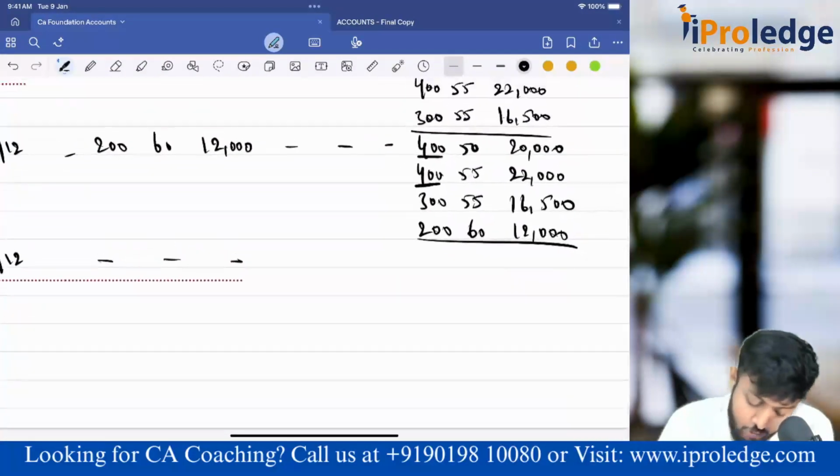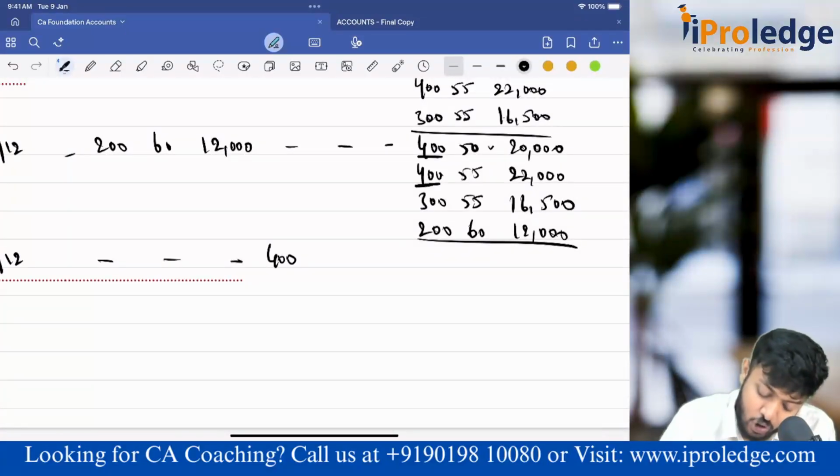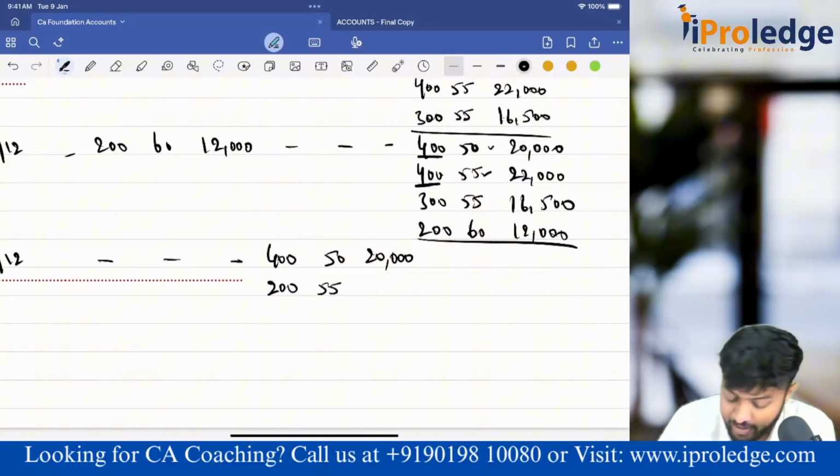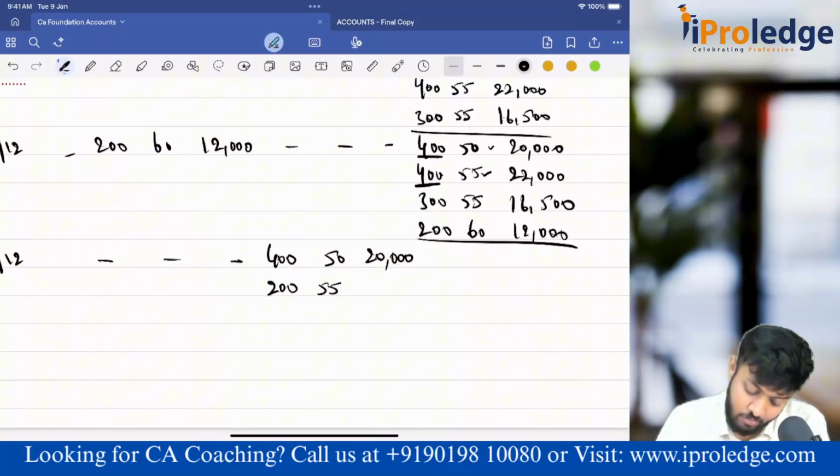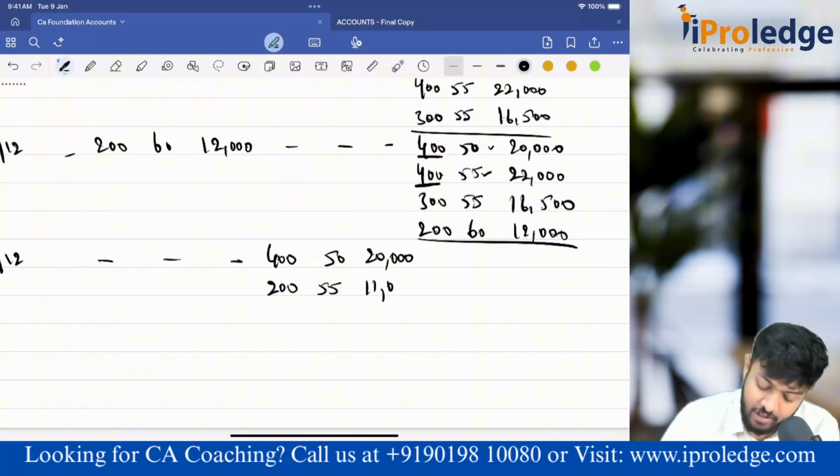So 400 would have gone from the first lot at 50 rupees, and 200 would have gone from the second lot, that is 55. 55 into 200 is 11,000.